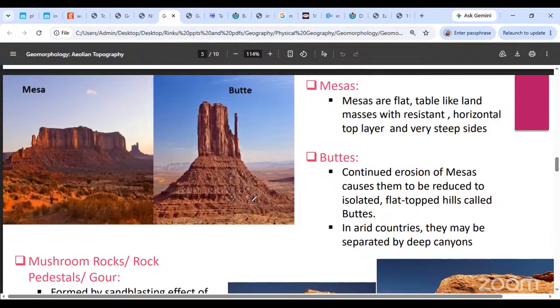Anyways, the second feature is buttes. इसको ब्यूट्स बुलाते हैं. Now buttes are a reduced version of a mesa. If a mesa is exposed to a lot of continued erosion, what you will essentially get is a small butte. So you can see a smaller hill and then once again a very steep-sided, flat-top structure above it. That is what you call a butte. Now these buttes are usually in arid countries. अगर आप ये buttes को देखो, तो they are separated by canyons.